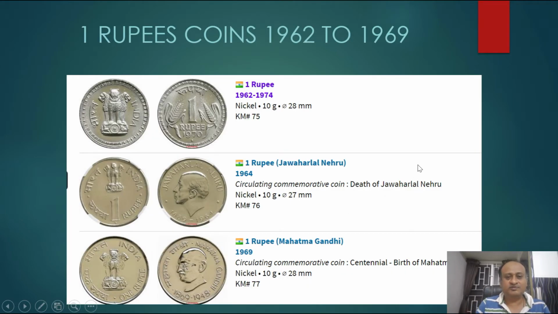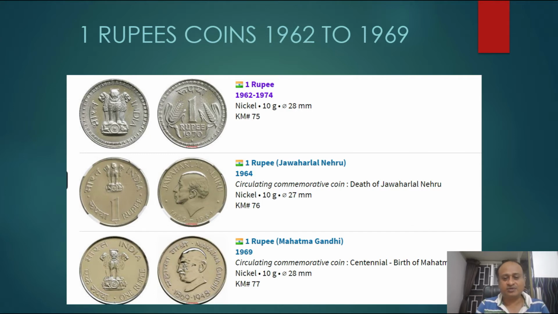Here is the first 1 rupee commemorative coin, printed in 1962, and the same coin was printed till 1974. It was printed on the occasion of FAO, the Food and Agriculture Organization. It is nickel, weighs 10 grams and is 28 mm in size. It was printed from 1962 to 1974, so for 12 years the same coin was printed.